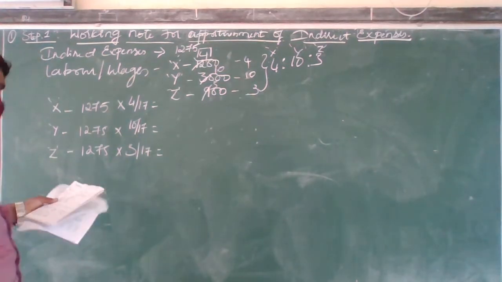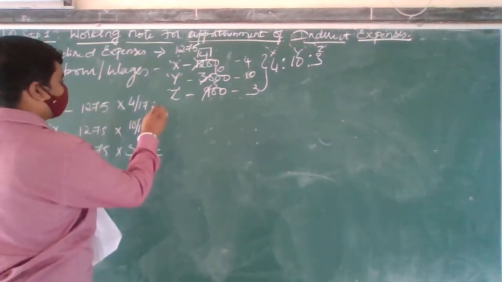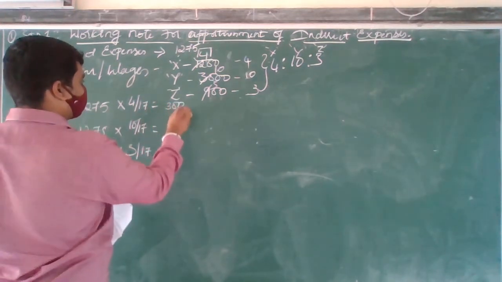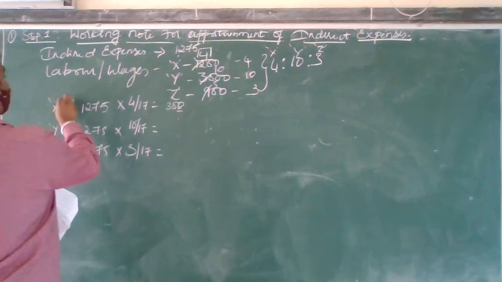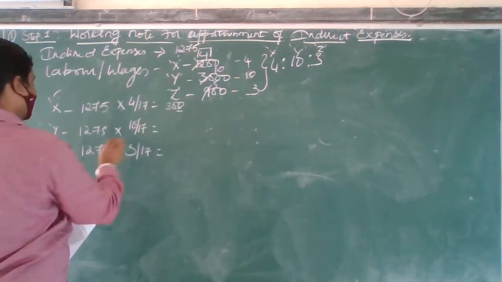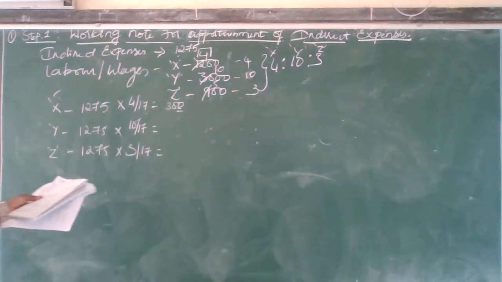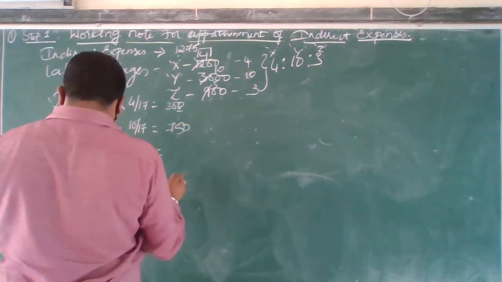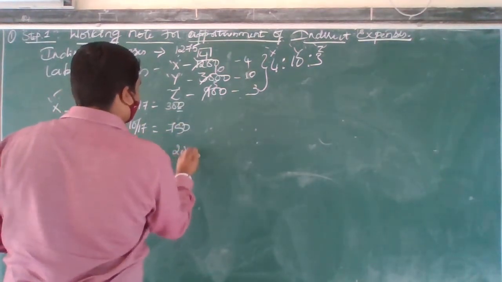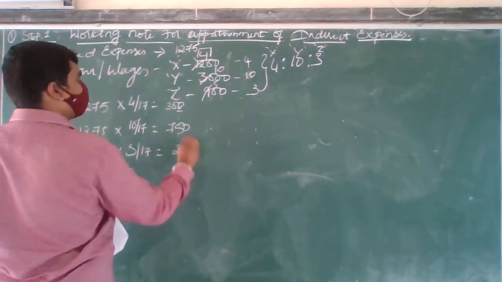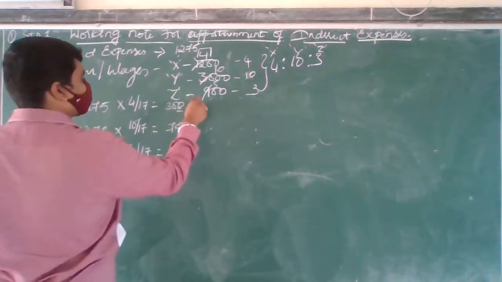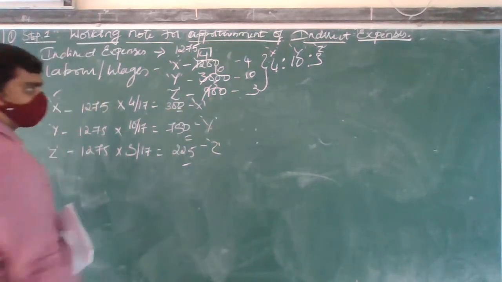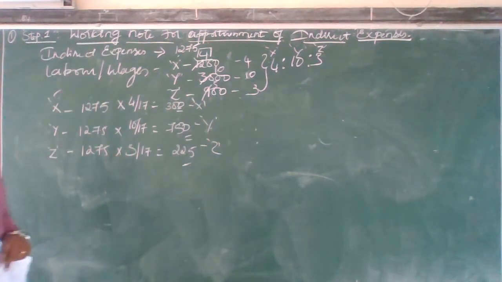So how much are you going to get for the first one? 1275 into 4 divided by 17, that is 300. Indirect expenses for process X is 300. Then for process Y it is 750. Then for the next one it is 225. Here for process X, Y, Z, okay, indirect expenses. Are you all clear with this?